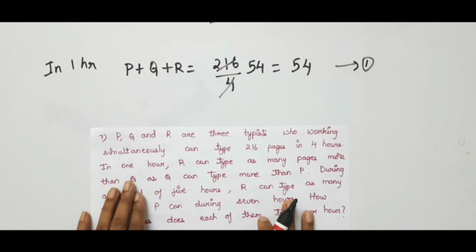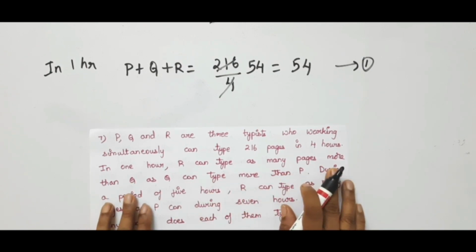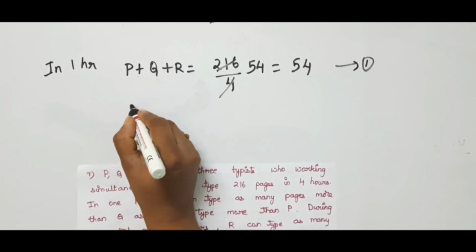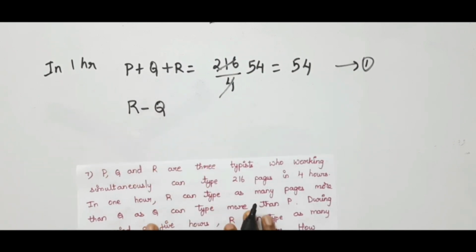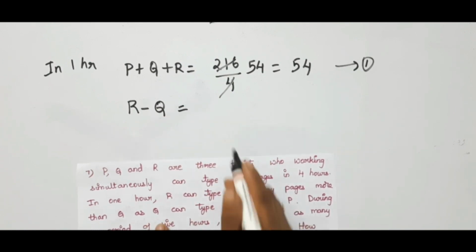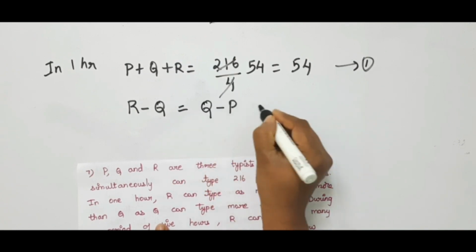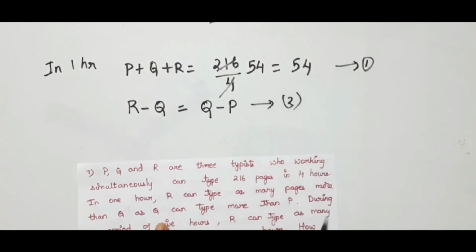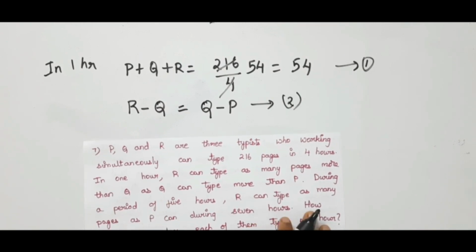In the next sentence it is given that R can type as many pages more than Q, so that is R minus Q, equal to what Q can type more than P, so Q minus P. This is the second relation he has given. And next he has given that during 5 hours R can type as many pages as P can during 7 hours.